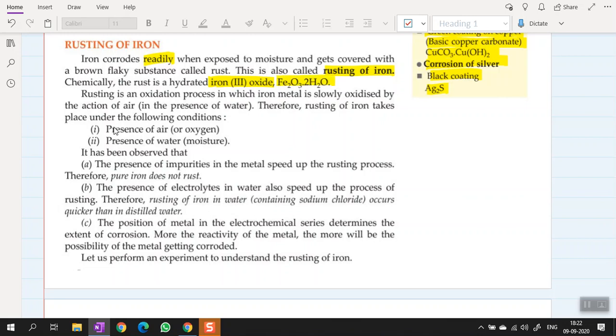Rusting is an oxidation process in which iron metal is slowly oxidized by the action of air in the presence of water. Therefore, rusting of iron takes place under the following conditions: presence of air or oxygen and presence of water or moisture. So both these conditions are absolutely necessary for rusting of iron to take place. Otherwise, iron will not rust, and we'll do an activity based on this.